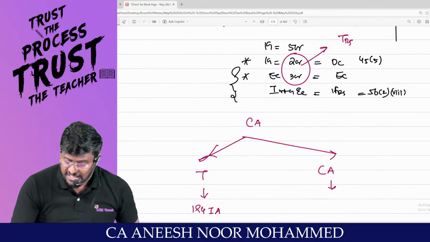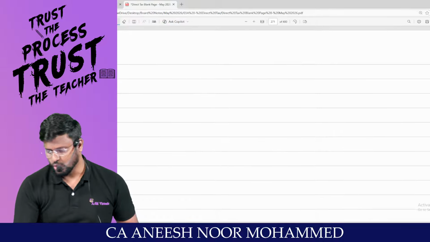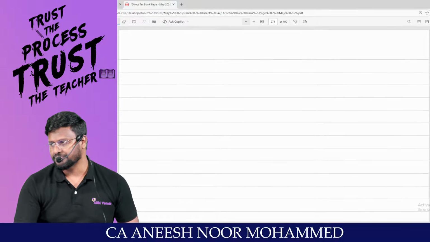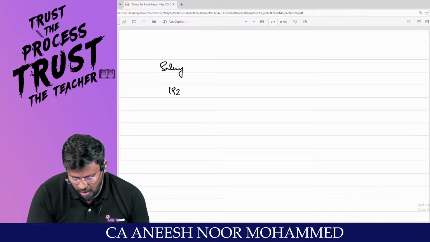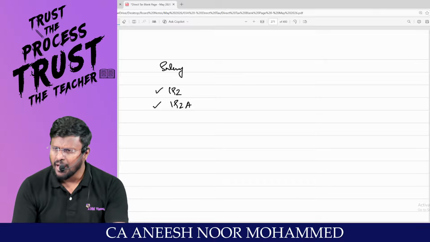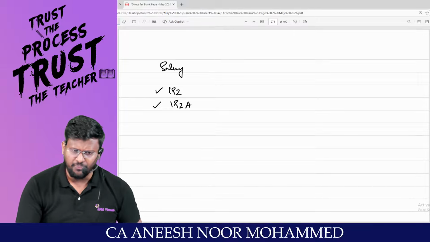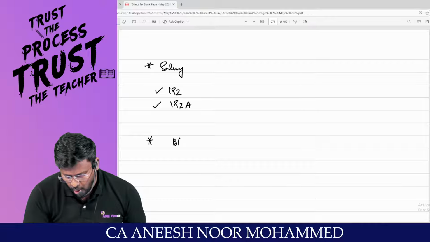So these are the sections applicable for immovable property. We are talking about the section numbers. TDS on salary, what are the two sections? 192, 192A. What is section 192? TDS on salary. What is 192A? Accumulated balance in provident fund account. Any problem? The second family, TDS on brokerage or commission.